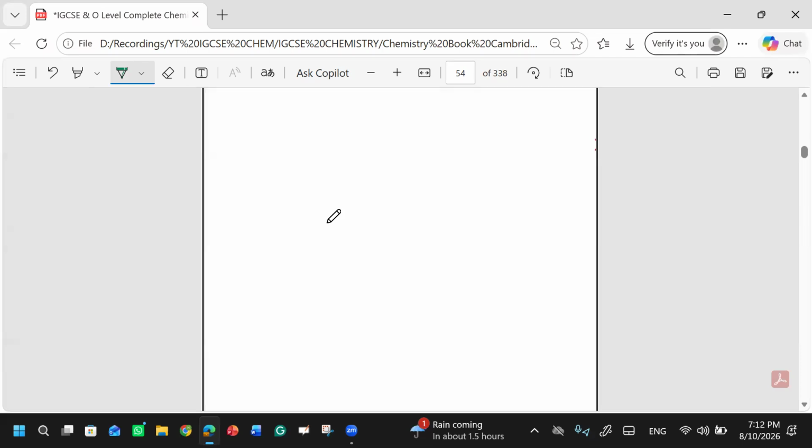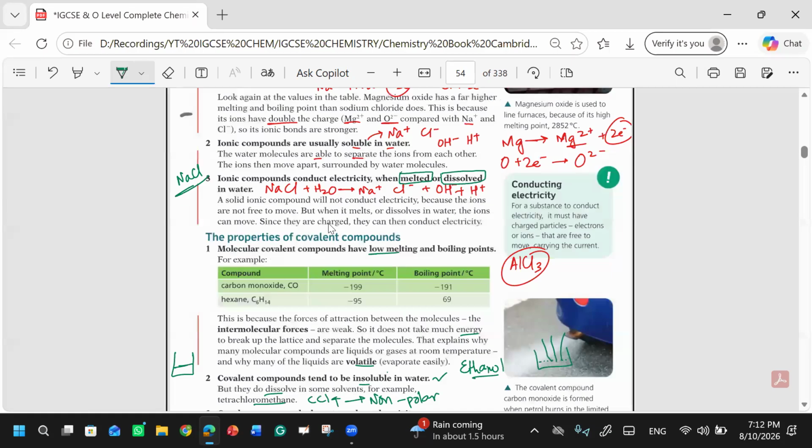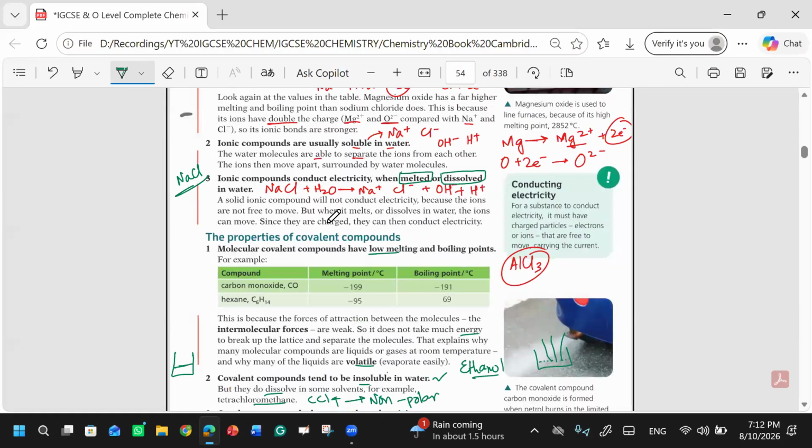Now, can you compare ionic and covalent compounds and tell me the difference? Discuss one point for each. If you are talking about electricity, then mention the trend of the ionic compound: do they conduct electricity? And at the same time, mention the covalent compound.